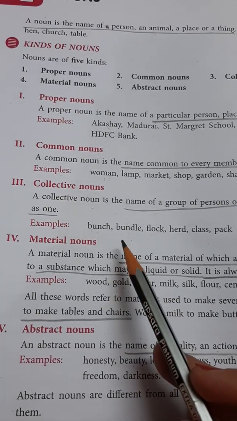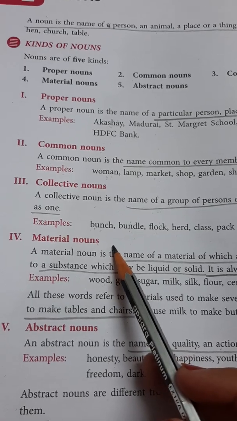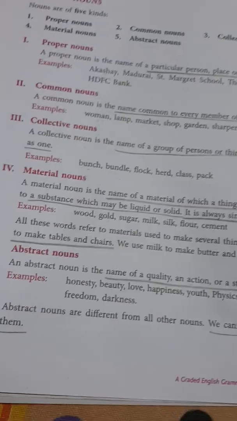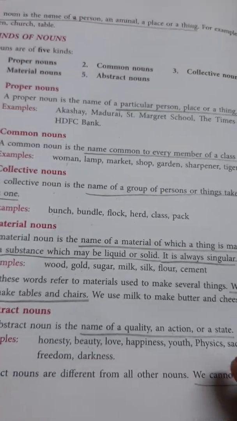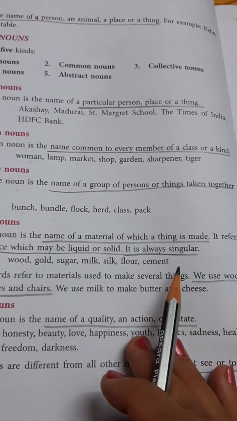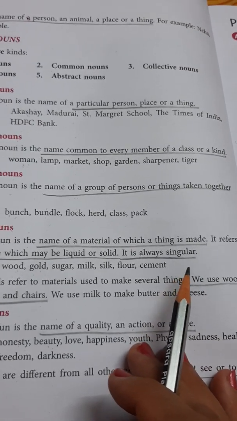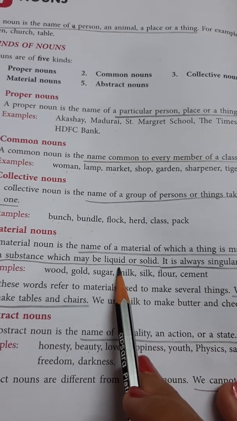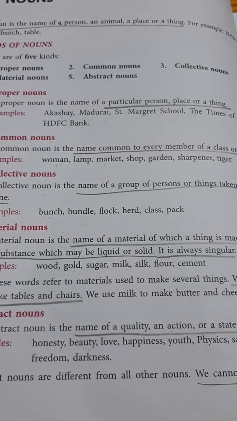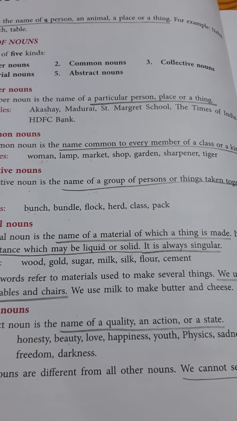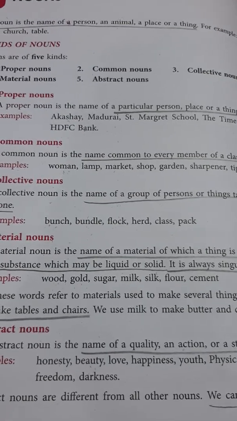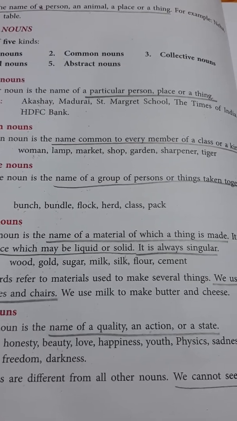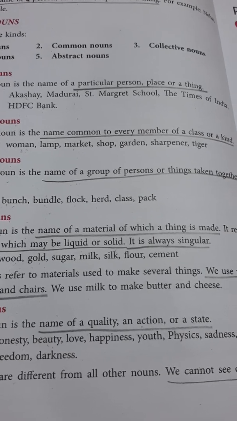Now come to the fourth type of nouns. The fourth type of nouns are material nouns. What are material nouns? A material noun is the name of a material of which a thing is made. And that particular substance may be liquid or solid. And one thing that you have to remember is that material nouns are always in singular form.